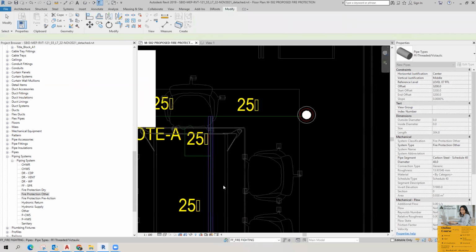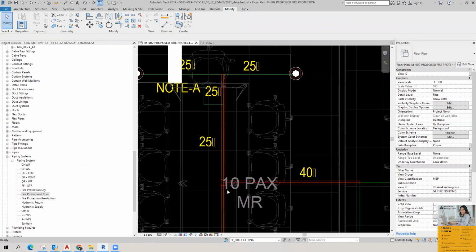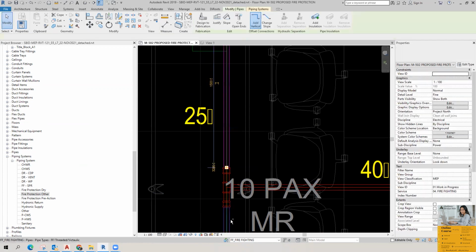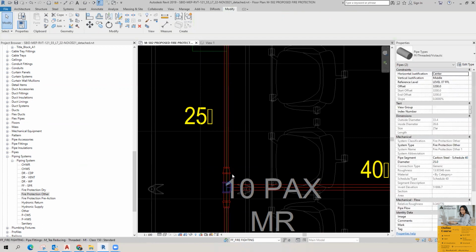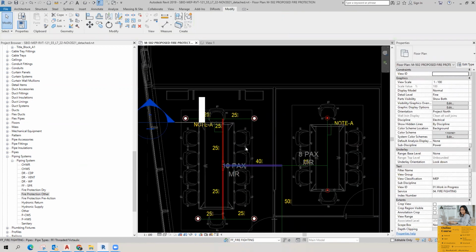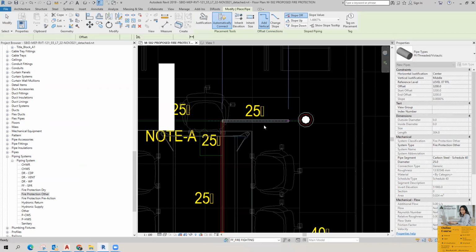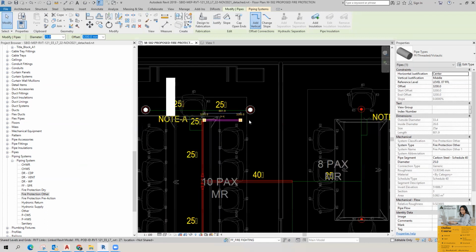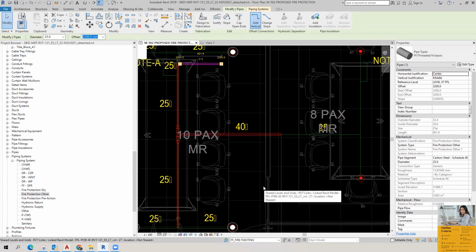Okay. This is a 40 pipe. Here it is 25. So do one thing: use the split tool, split here, and select the pipe. You can change the diameter. Automatically, the reducers will come. Okay, and try to make it. Give the connection. Or just try to start it. That's it.